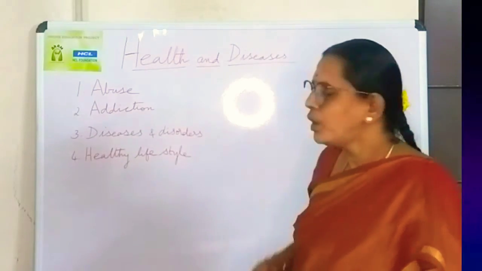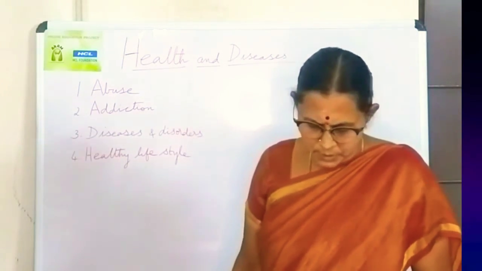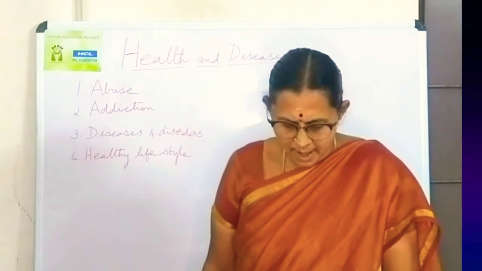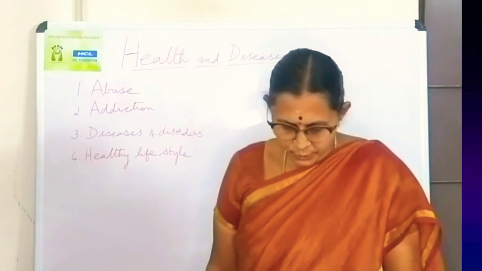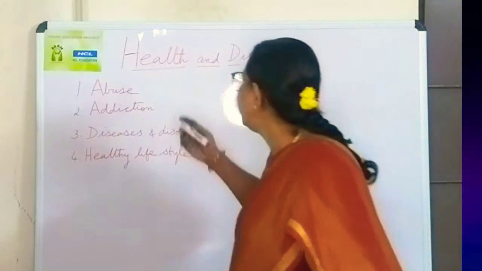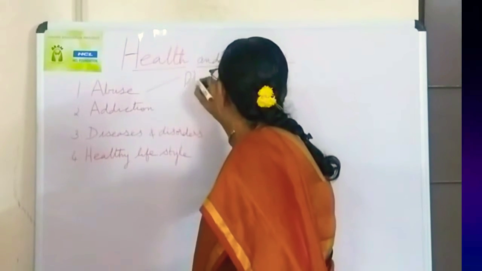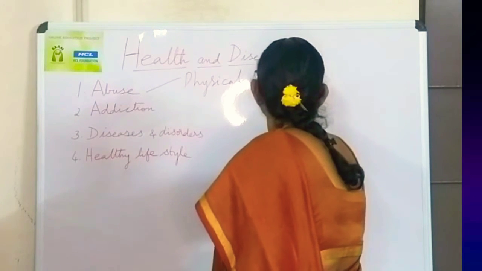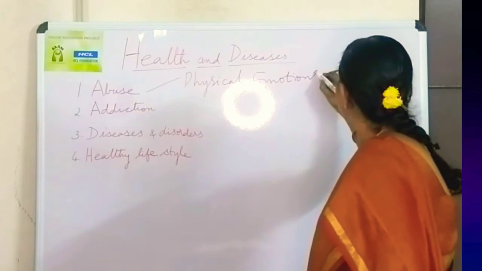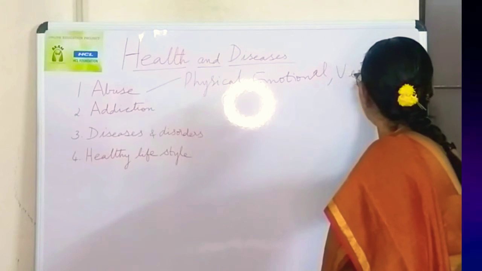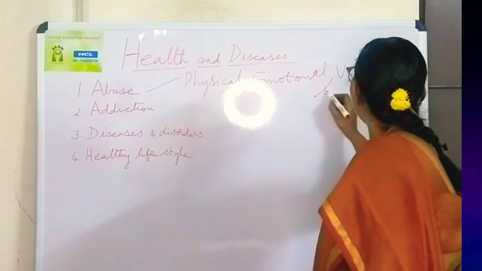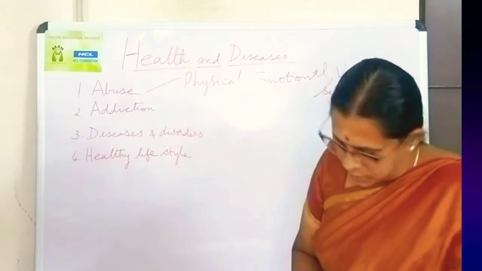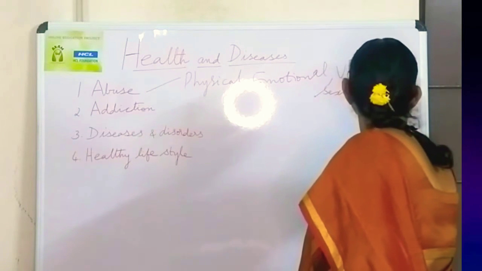Okay. First, coming to abuse, we have different types of abuses. Abuse refers to actually cruel, violent and then harmful treatment of another human being. This abuse may be physical abuse, or it may be emotional, or it may be verbal or sexual and so on. So these abuses and child abuse.